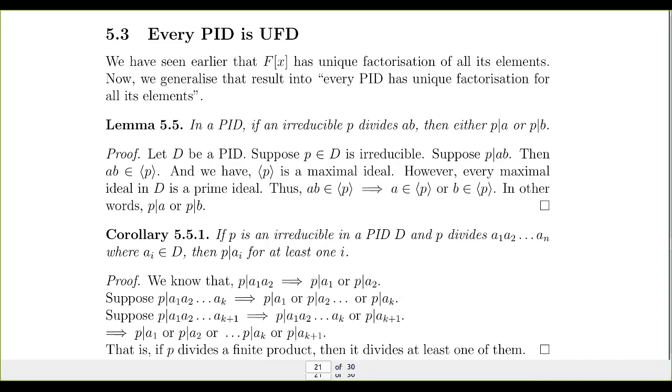Now we are going to give an alternate name for the irreducibles. A non-zero non-unit element P in an integral domain is a prime if P divides AB implies P divides A or P divides B.